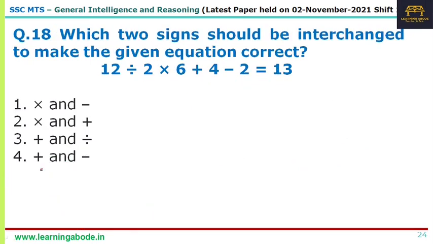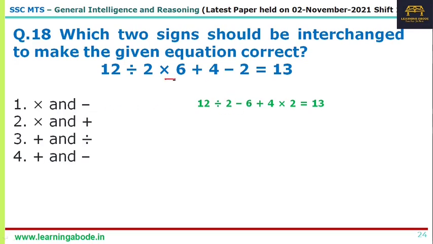Now the next one: which of the 2 signs should be interchanged to make the given equation correct? As I said earlier for the second question, I think it's better to write down all the different possibilities. That way it's easy to solve. So first let me try to interchange multiplication and minus.